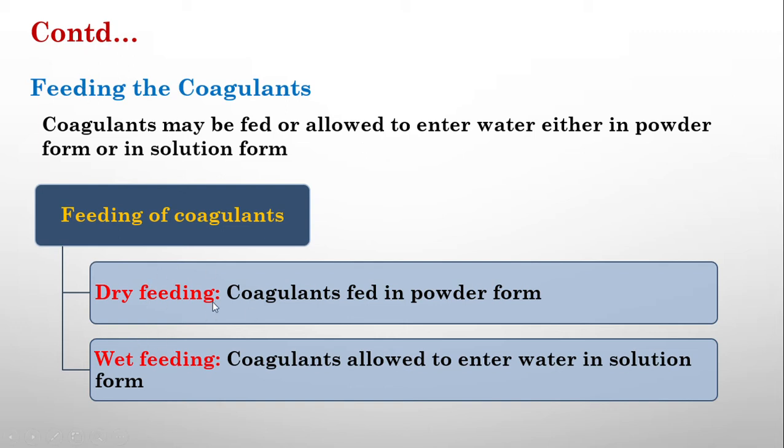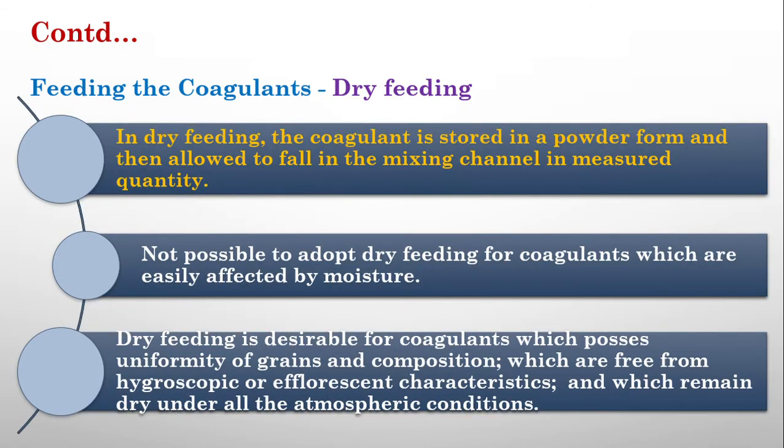Dry feeding means the coagulants are fed in the form of powder. Wet feeding means the coagulants are fed in the form of solution, just like alum. We will see each of them. In dry feeding, the coagulants are provided in powder form and allowed to fall in the mixing channel in a measured quantity. In a particular dosage, we will provide the powder into the channel.